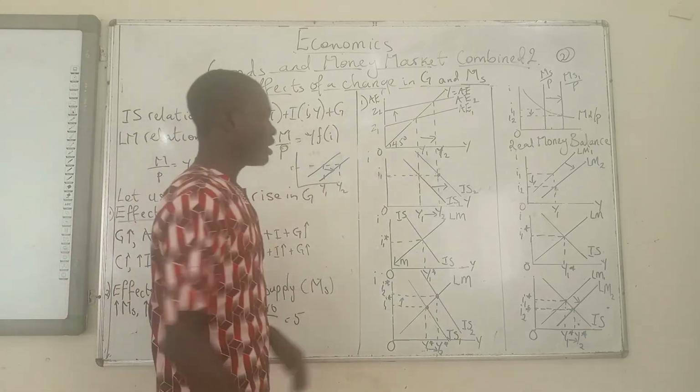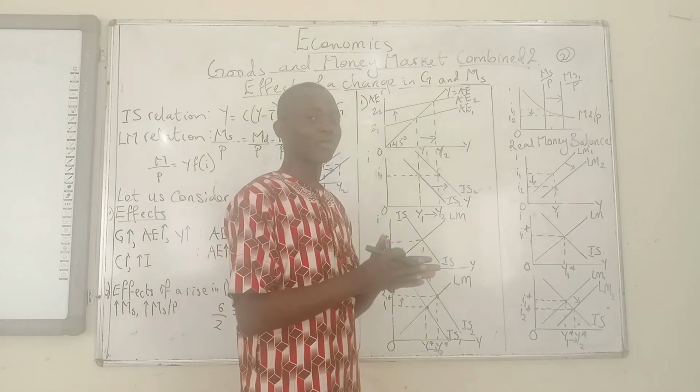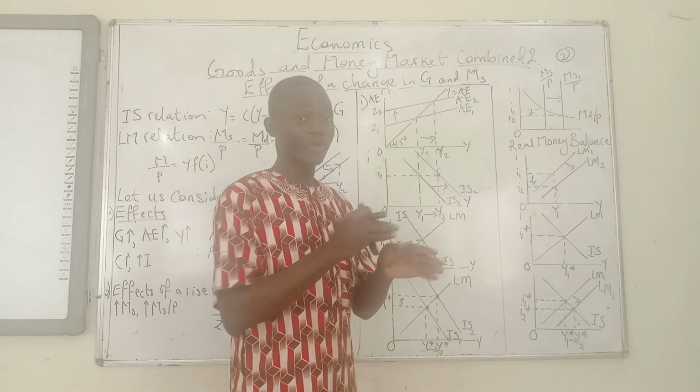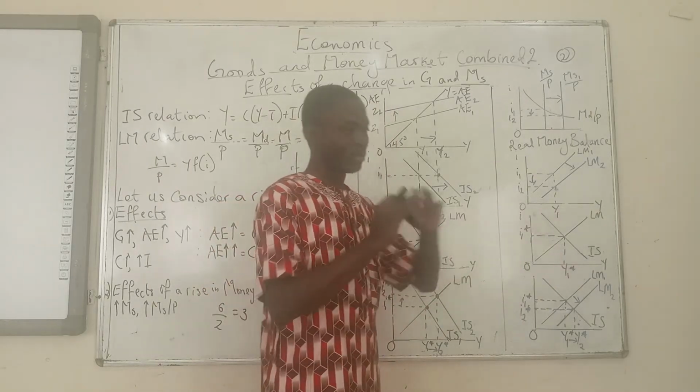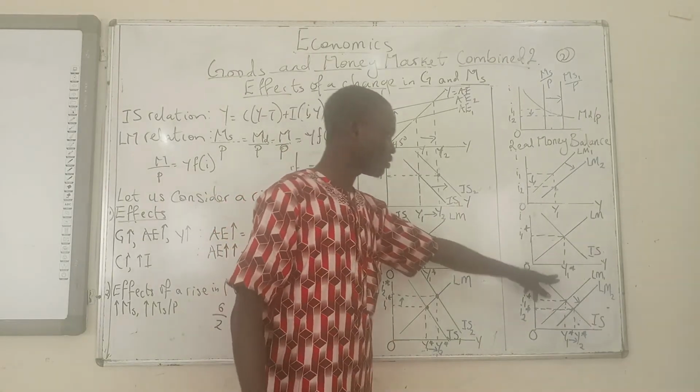Sketch that one. Now, we move to the third graph, which is just trying to tell us what happened before there was a change at all. What happened in the goods and money market combined before there was a change in any of the curves. So we have LM intersecting IS. They are already at their equilibrium. Nothing is changing. You have the equilibrium interest rate and the equilibrium output.